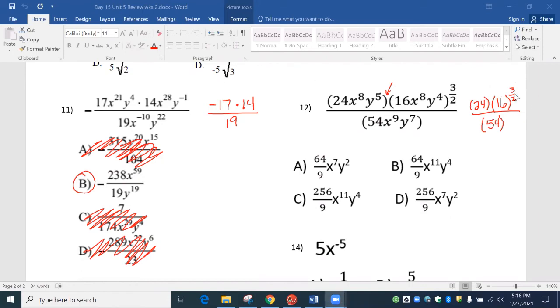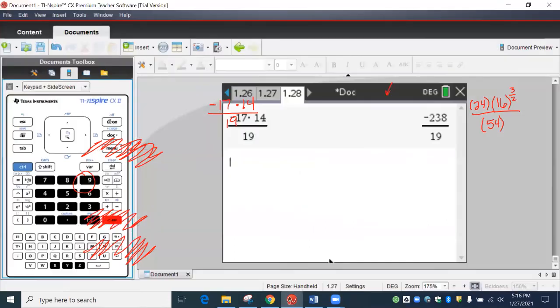Now, this exponent right here, that's a fraction, that can be a little tough, so make sure you watch how to do this. So we're going to go control divide, parentheses 24. So as I'm typing this in, I'm keeping the parentheses. Parentheses 16, close parentheses. Now, to get this fraction exponent, you have to do the exponent first, not the fraction. Then do control divide for your fraction, and we can type in 3 over 2. Then on the bottom, we got parentheses 54, close parentheses. Your calculator will do all of this. Let the calculator do it. 256 over 9. 256 should be on top, 9 should be on the bottom.